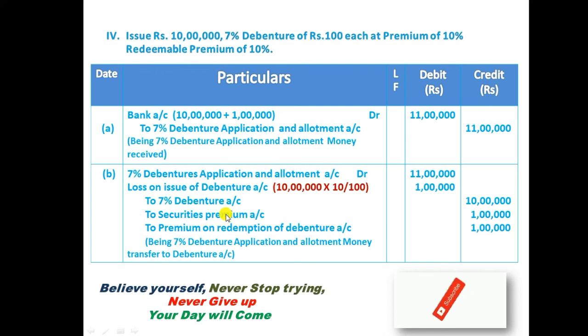Here we credited securities premium and also we credited premium on redemption of debenture. Do not get confused, because the securities premium is a gain for the business. At the time of issue the debenture holder paid it, so the company transfers it to securities premium account. But this premium on redemption of debenture is a liability, because the company is going to repay it at the time of maturity period. That is the reason we also credited premium on redemption of debenture 1 lakh rupees, and we should write the narration: being 7% debenture application and allotment money transferred to debenture account.